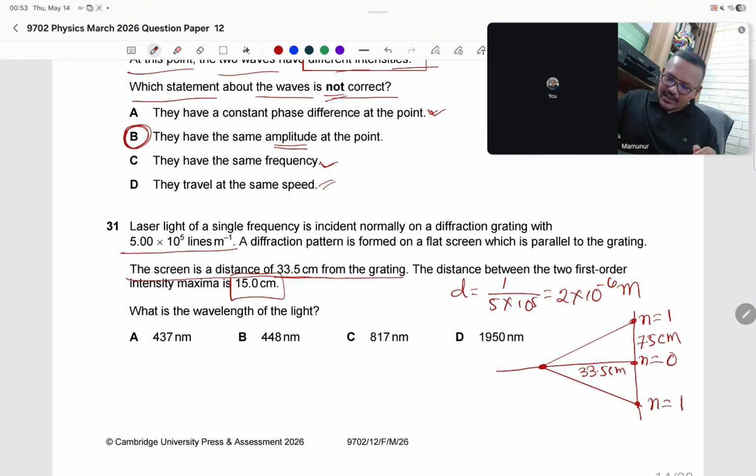So now I can calculate theta. Sine, no, cos, no, tan. Yes, I can use tan. Tan theta equals 7.5 divided by 33.5. If you calculate this, theta will be 12.6 degrees. Nice.